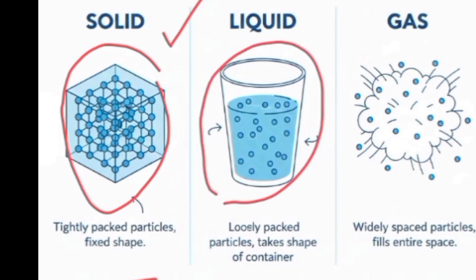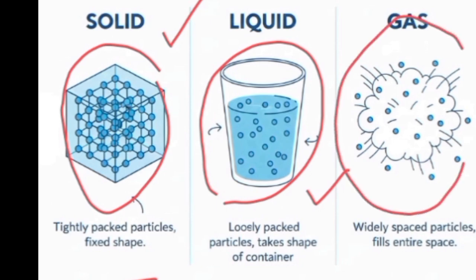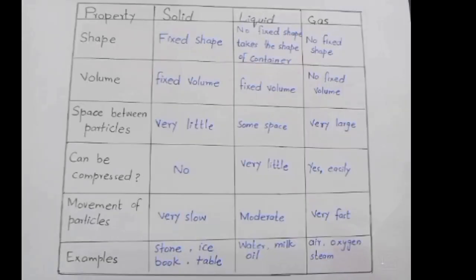Particles are loosely packed and there are some spaces between the particles and they do not have any fixed shape. They take the shape of the container in which they are kept. And in gases, particles are very far from each other. There are a large number of spaces, so they do not have any shape or any volume. Let's discuss the major differences between solid, liquid and gas.